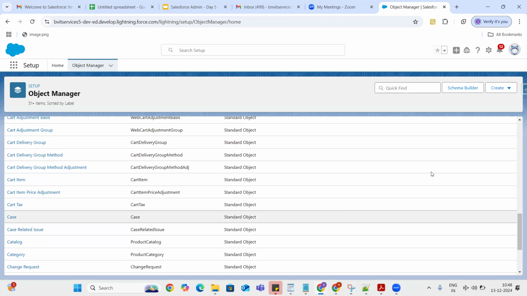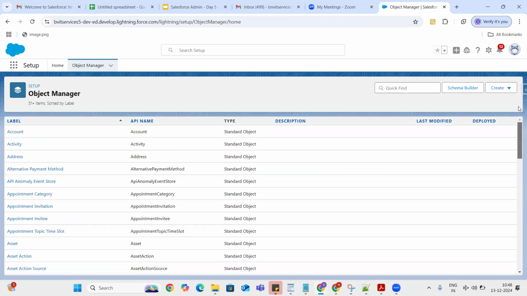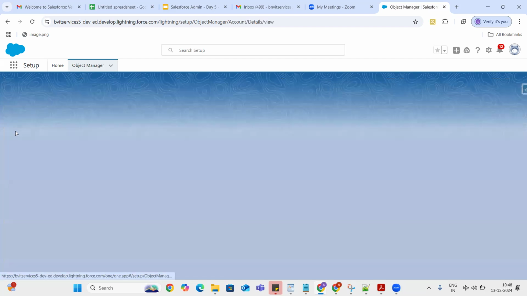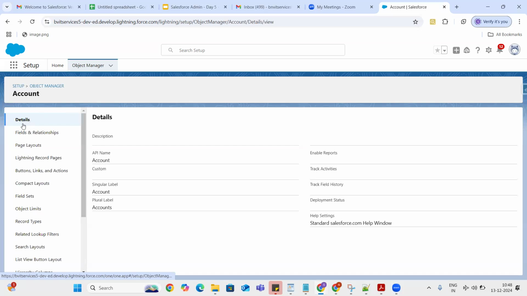Let me open up one object. I'm opening up the Account object. Whenever you see the Account object, you are seeing the name of a table. This is my accounts table, employees table, students table, and then we have some states table, countries table, number of government employees table, number of district collectors table, like that. Anything that we are going to store information in is nothing but a table. In Salesforce, we call it an object.